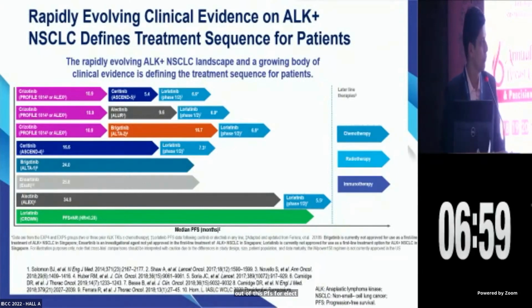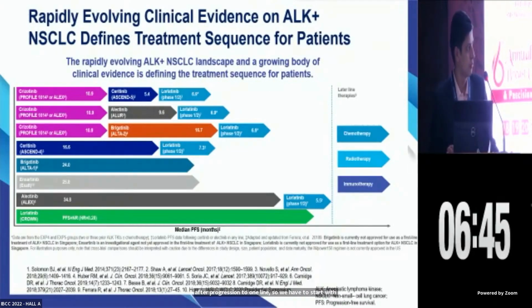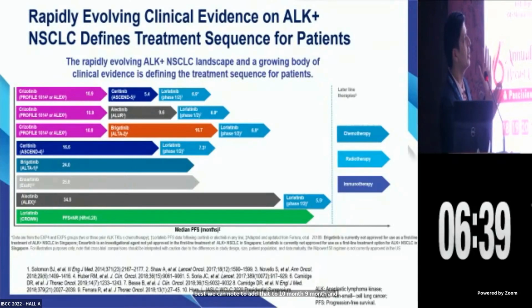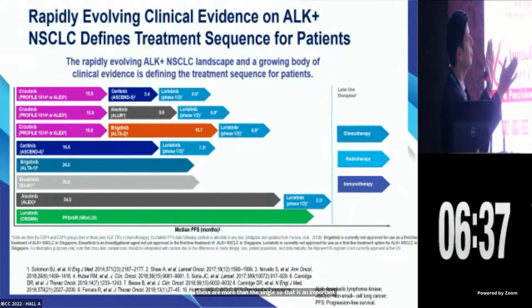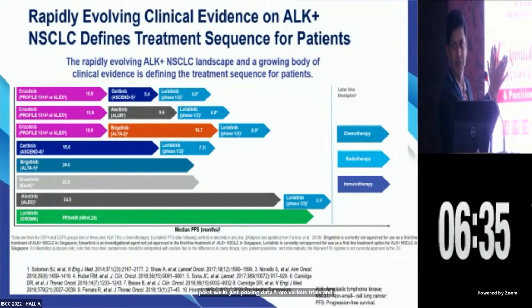We cannot compare directly, we cannot add these types of graphs, because most patients have a poor prognosis after progression to one line. So we have to start with the best drug. We cannot add that 10 month, 9 month, and these are more than the single curve. Yes, so that is an important point: just pooling data from various trials, adding them and putting them in this graph, is not appropriate.